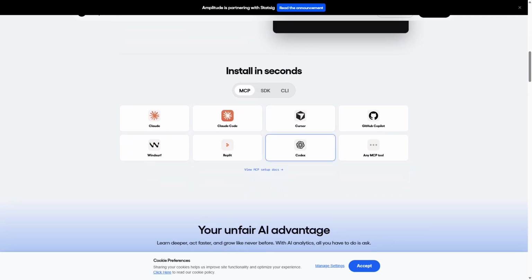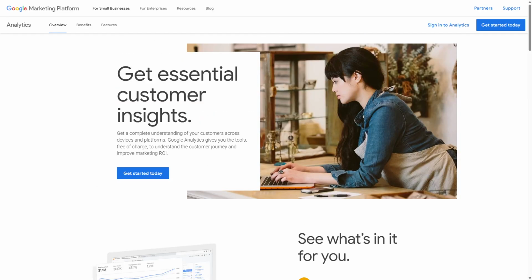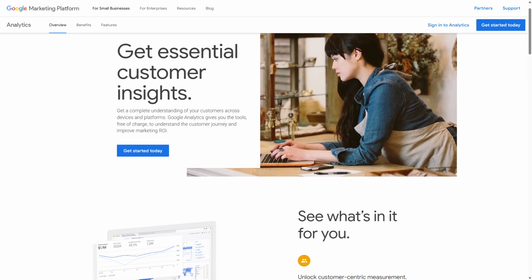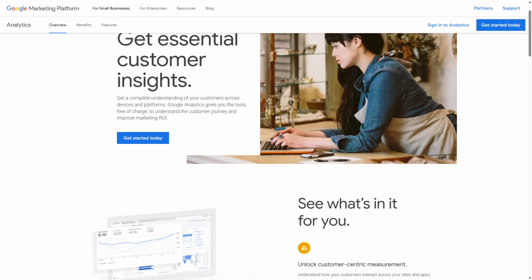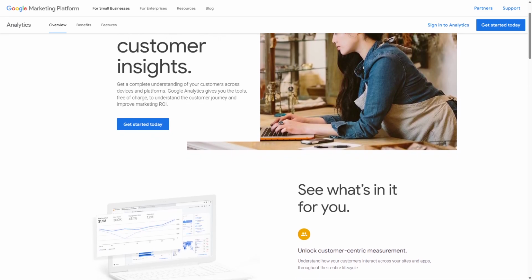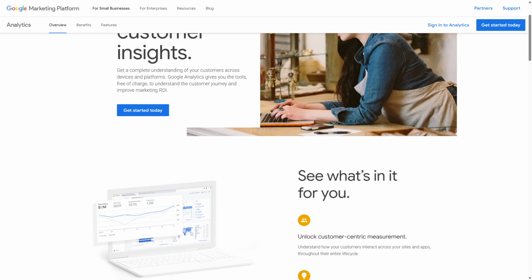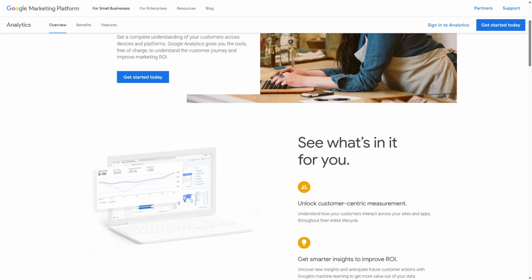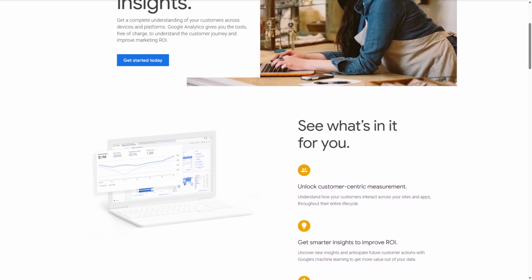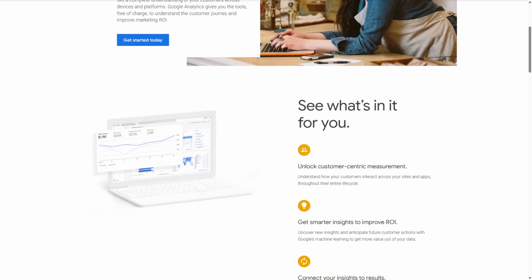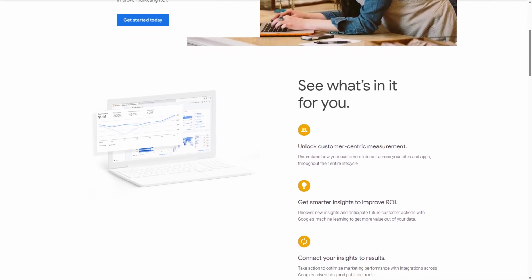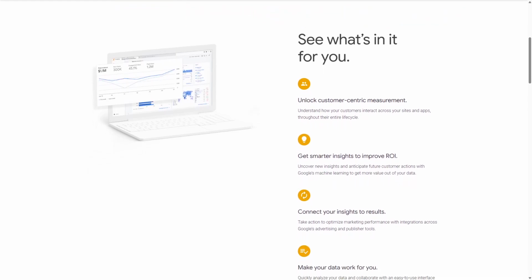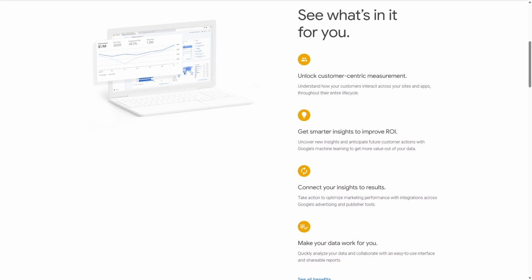Google Analytics is a widely used web analytics platform primarily focused on tracking website traffic, user acquisition, and marketing campaign performance. It collects data through page views, sessions, and user demographics, providing insights into how visitors find and interact with your site. Google Analytics excels at measuring traffic sources, conversion rates, and e-commerce tracking, making it a go-to tool for marketers and SEO specialists. Its integration with Google Ads and other Google services enhances campaign optimization.